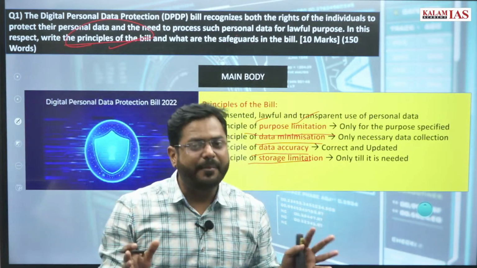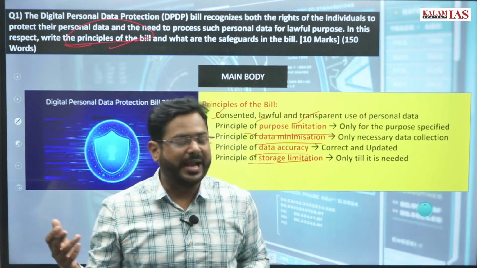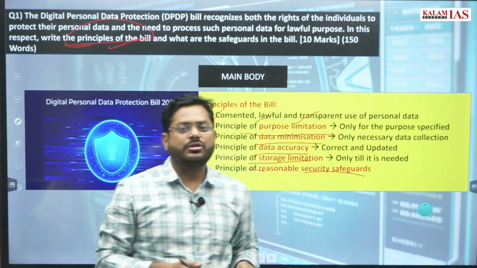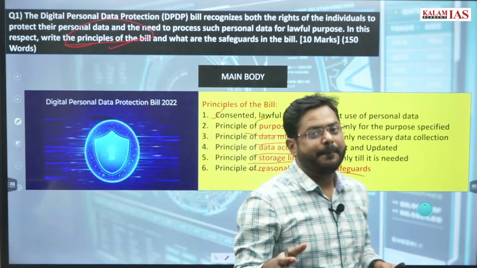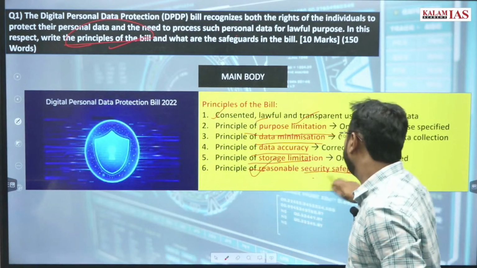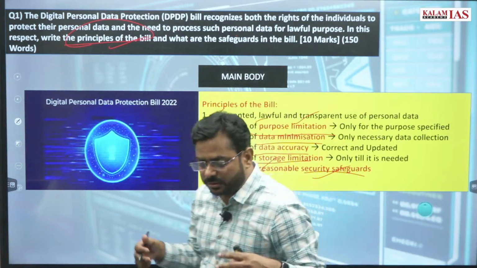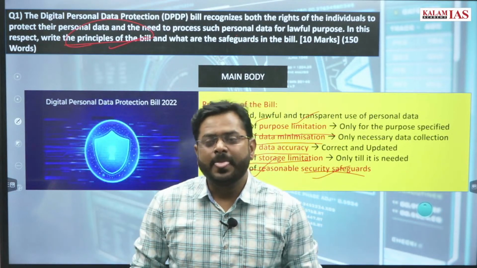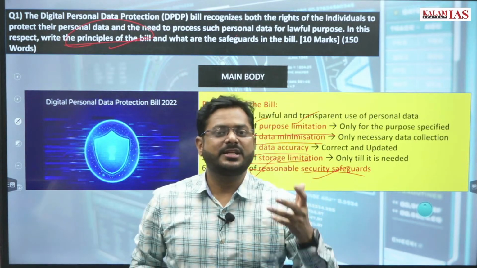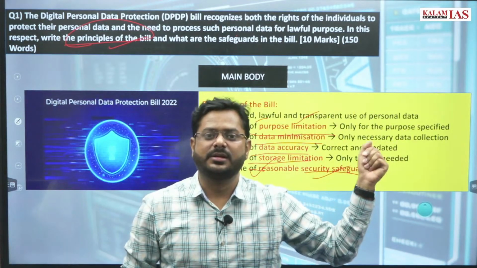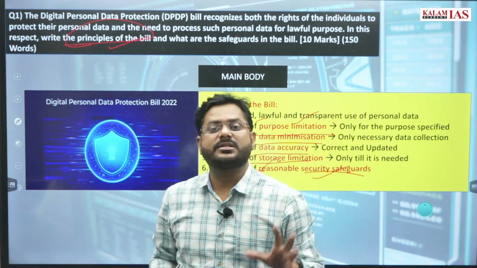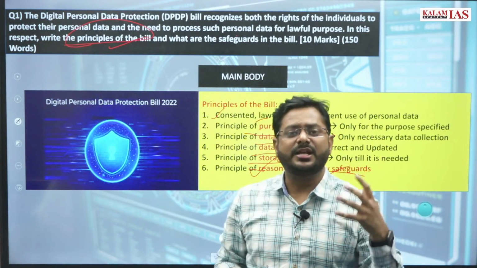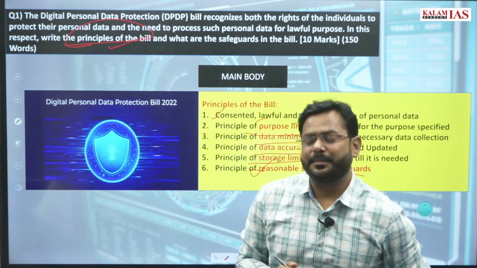So you will have the right to be forgotten, right? Then the principle of reasonable security safeguards means data should be safe and secured. Let's say some people's medical history is being collected, right? Based on that medical history, some other person can exploit that person. Therefore it is very much necessary that the data which is collected is safeguarded and secured enough, isn't it?